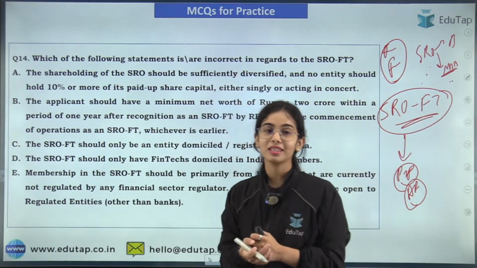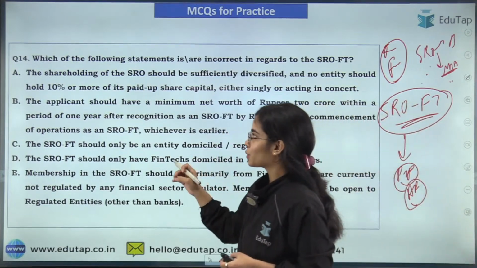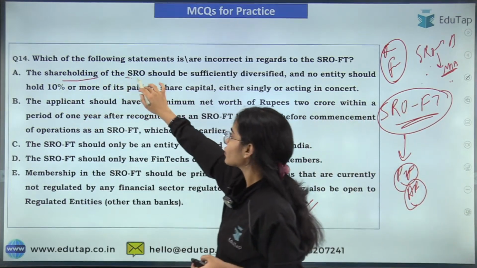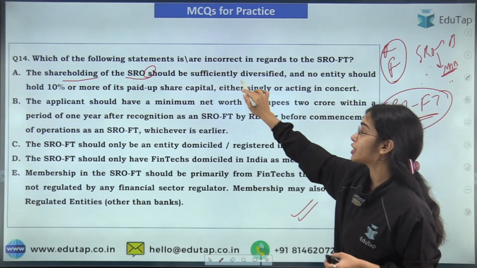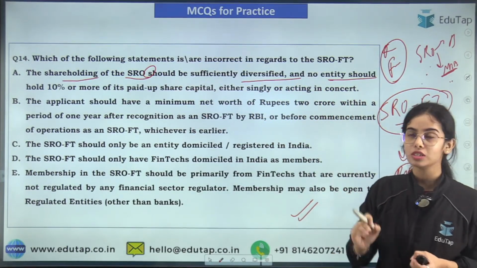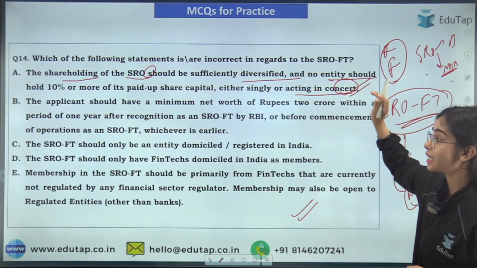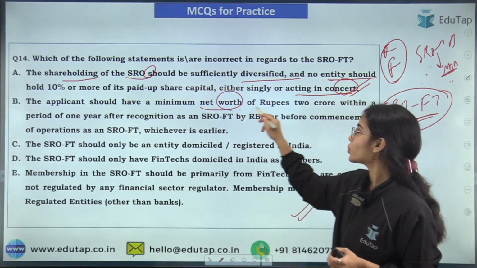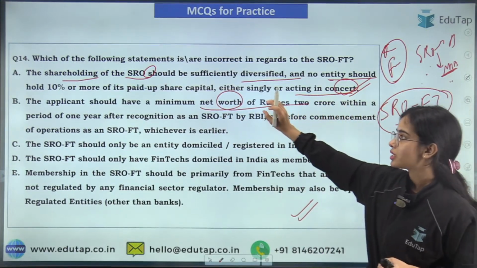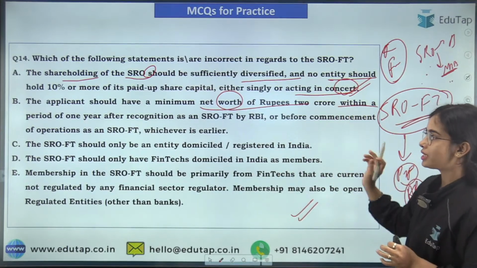I'm getting the answer D. I'm glad to see that you people are reading the notifications carefully. So the shareholding of the SRO for fintech should be sufficiently diversified and no entity should hold 10% or more of the shares, either singly or acting in concert. So this is correct. The applicant should have a minimum net worth of rupees 2 crore within a period of 1 year.